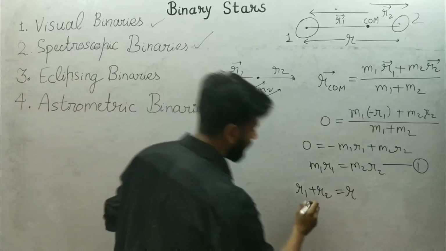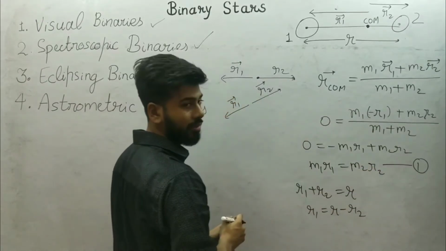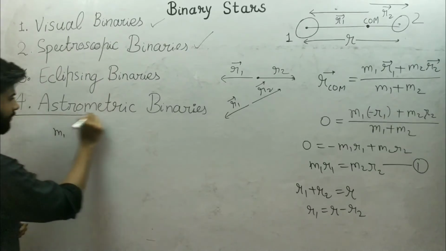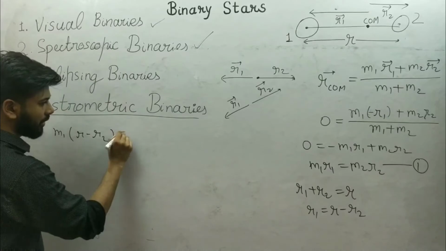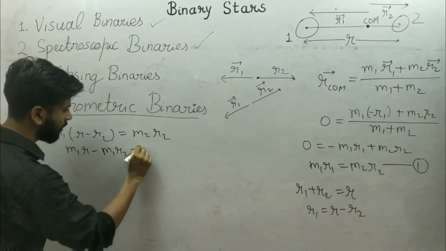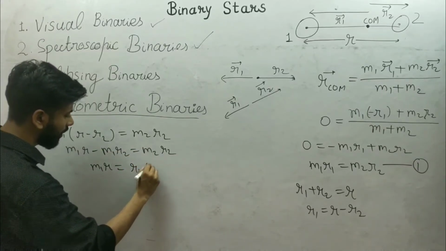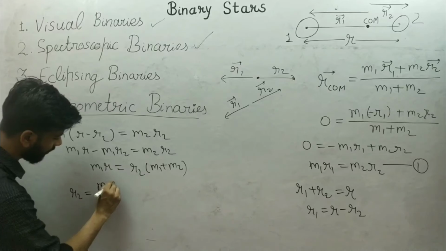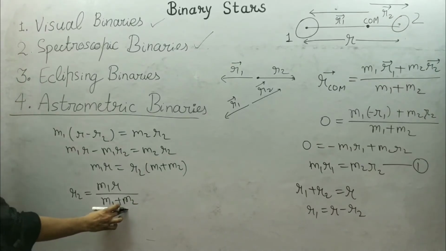So if I use r1 as r minus r2 in this equation, what will I get? m1 times r minus r2 is equal to m2 r2, or m1 r minus m1 r2 is equal to m2 r2, or m1 r is equal to r2 times m1 plus m2, or I can write r2 is equal to m1 r upon m1 plus m2. m1 plus m2 is the total mass of the binary system.